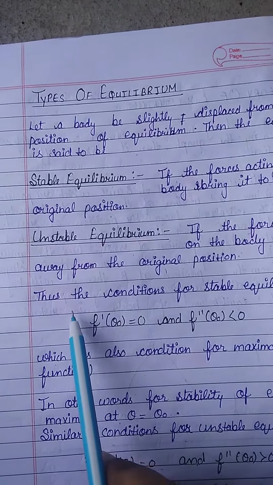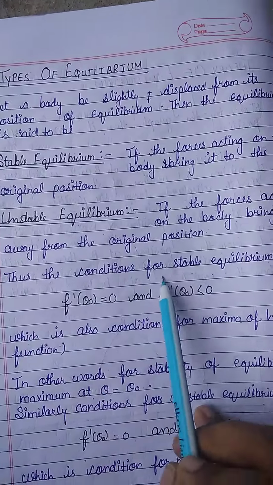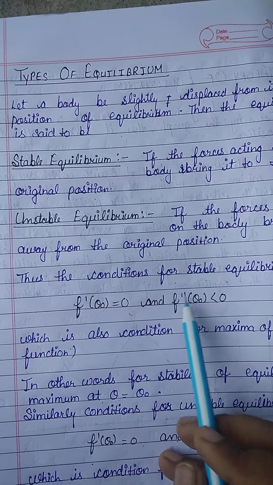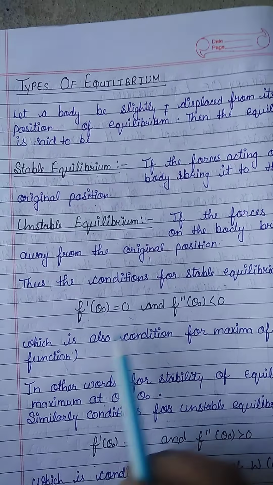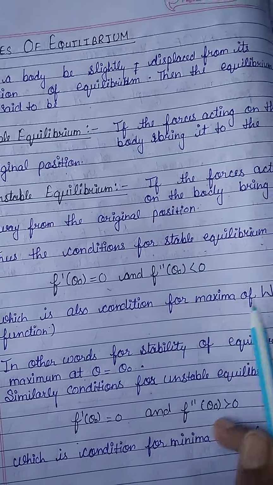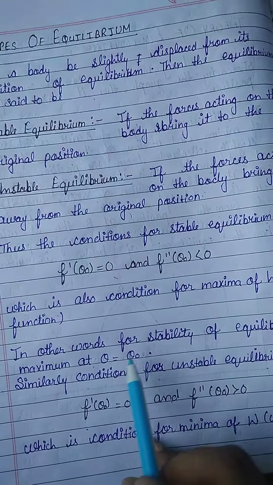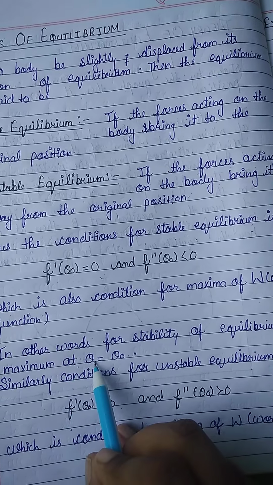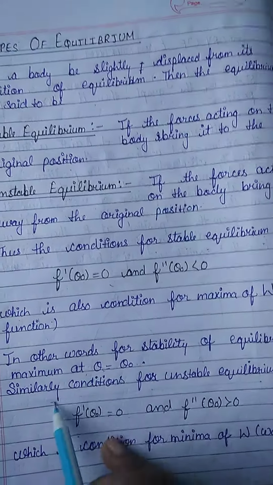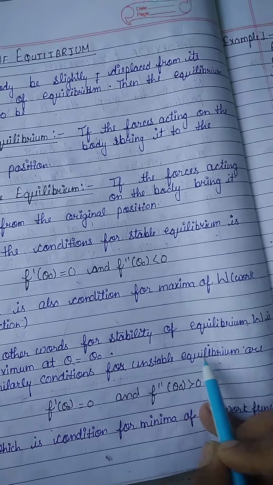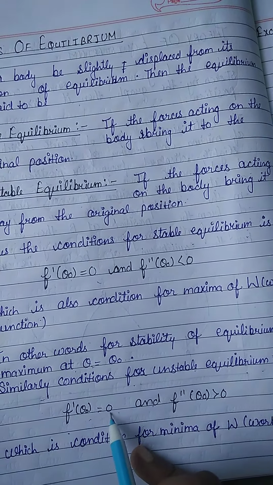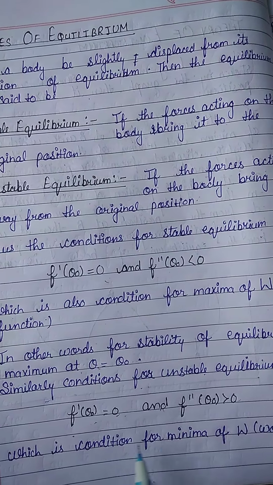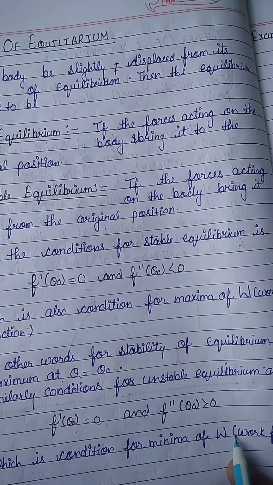Condition for stable and unstable equilibrium. The condition for stable equilibrium is f'(θ₀) = 0 and f''(θ₀) < 0, which is also the condition for a maximum of the work function W. In other words, for stability of equilibrium, W is maximum at θ = θ₀. Similarly, the conditions for unstable equilibrium are f'(θ₀) = 0 and f''(θ₀) > 0, which is the condition for a minimum of W, the work function.